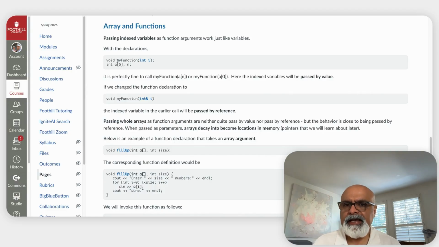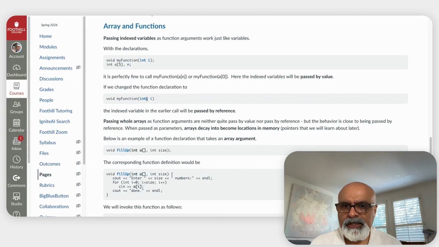Let's assume that we have a function called my function that takes an integer. And then we've declared an array, and then we have an integer. Now, it's perfectly fine to call this function my function with an index variable such as a index n, or my function with a index 0. In both cases, these index variables will be passed by value. So if they're changed within the function, the change won't be reflected outside.